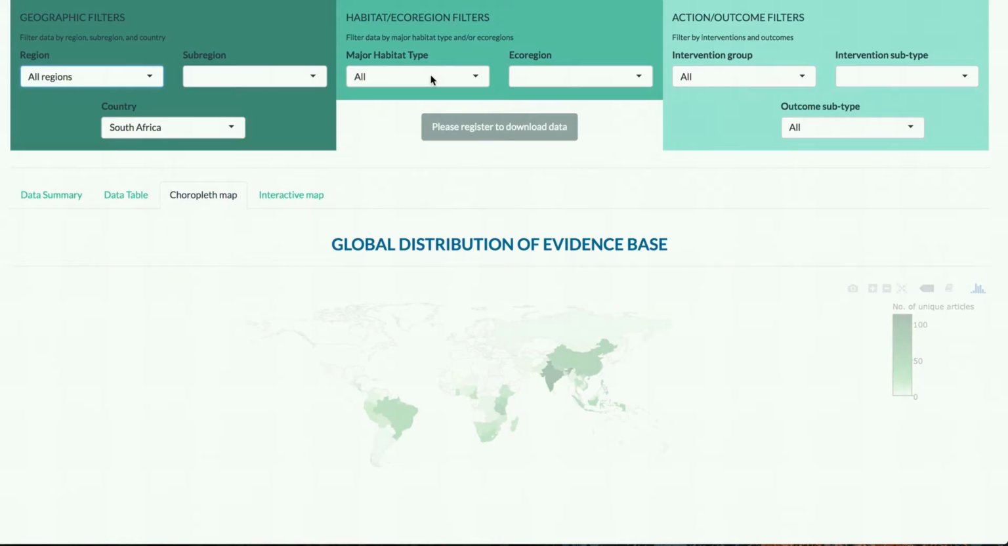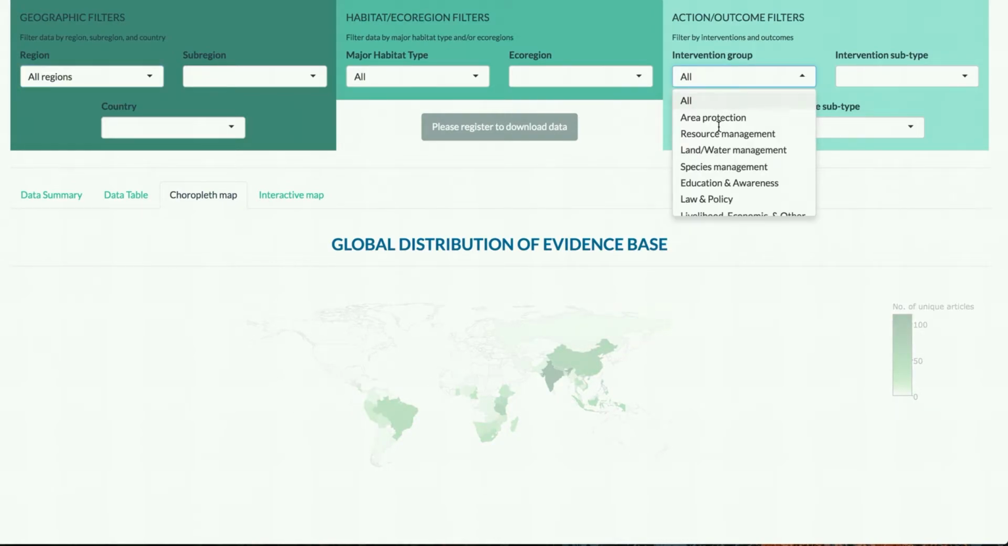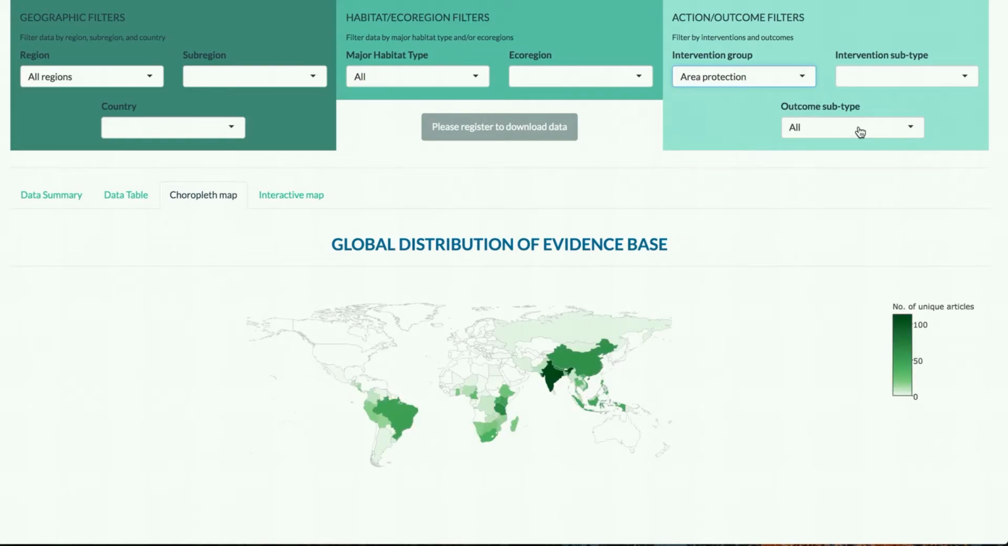And you can filter this by different variables. So say we're interested in examining where in the world we see many studies that look at the impact of area protection on different human well-being outcomes. You can see that the distribution map changes, and you can mouse over this map and see where different articles have taken place.